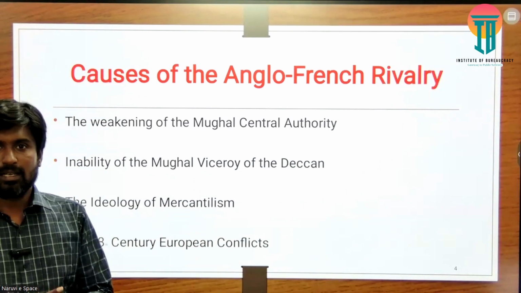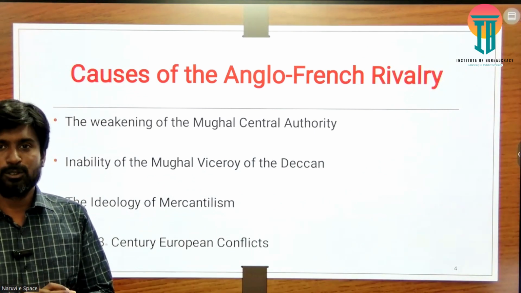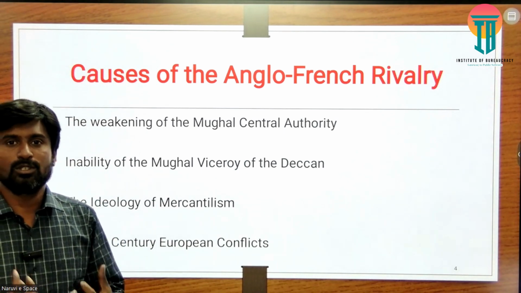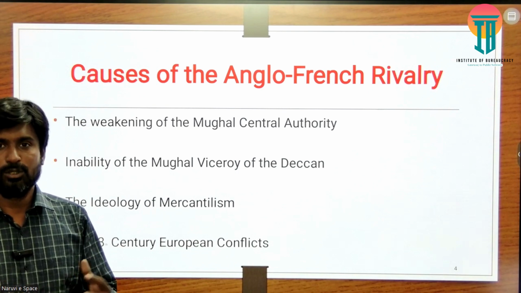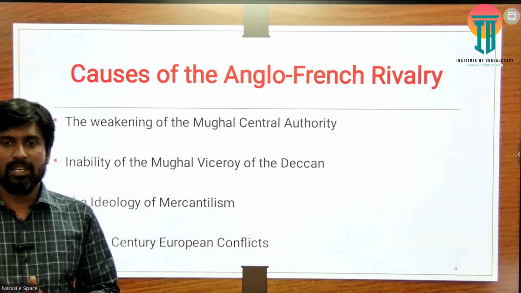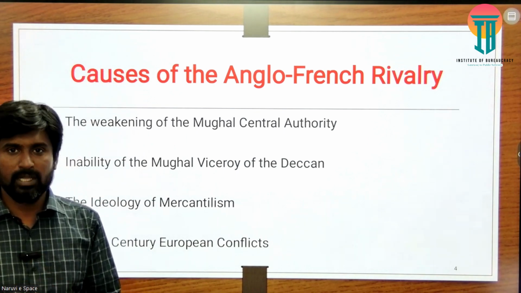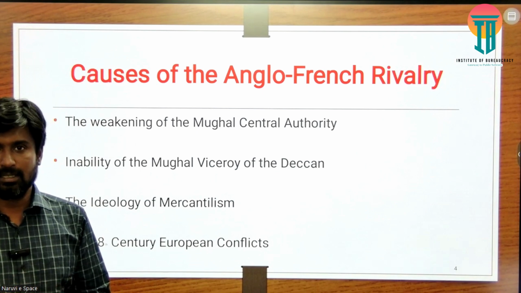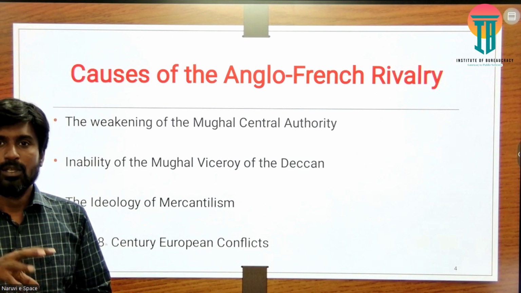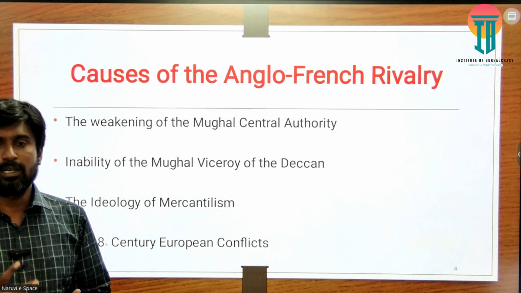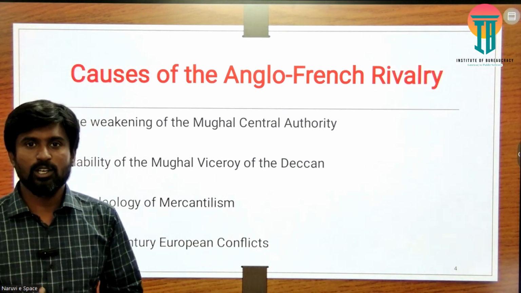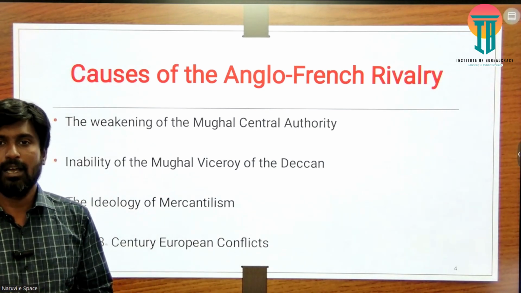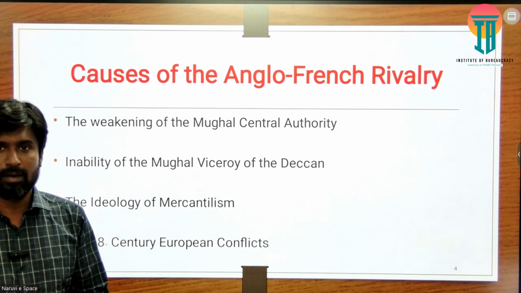But when the Mughal central authority weakened, it was a great opportunity for the other smaller powers in India to consolidate themselves and grab power during this time. The British East India Company as well as the French East India Company were dominant in the southern part of India at that time, and they had more centers also. So they tried to consolidate themselves in this locality in order to gain economic opportunity through trade and commerce. This played an important part here.